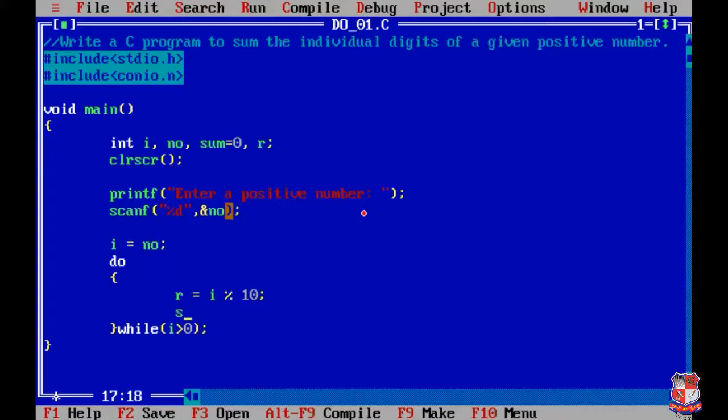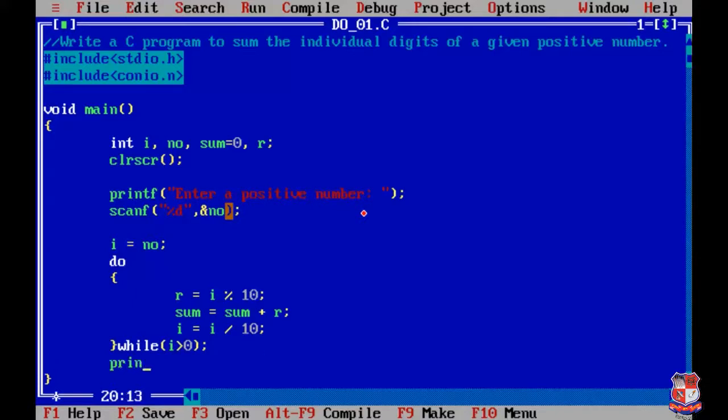Then we have to do summation. So for that sum equals sum plus r. Okay, and to move to the next iteration we have to change the value of i, and for that we have to write i equals i divided by 10. Okay, that's it for the loop.